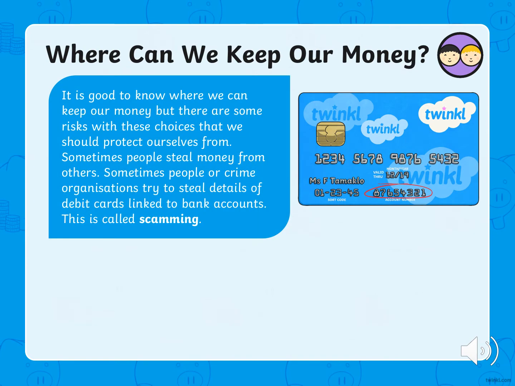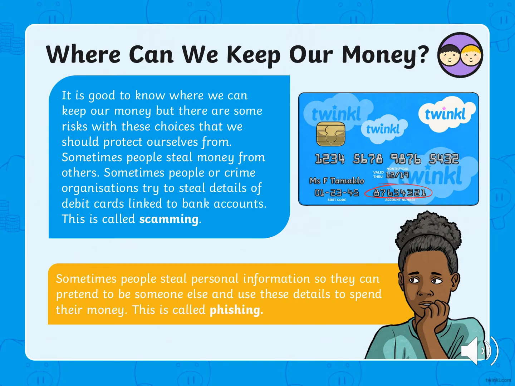It is good to know where we can keep our money, but there are some risks with these choices that we should protect ourselves from. Sometimes people steal money from others. Sometimes people or crime organizations try to steal details of debit cards linked to bank accounts. This is called scamming. Sometimes people steal personal information so that they can pretend to be someone else and use these details to spend their money. This is called phishing.